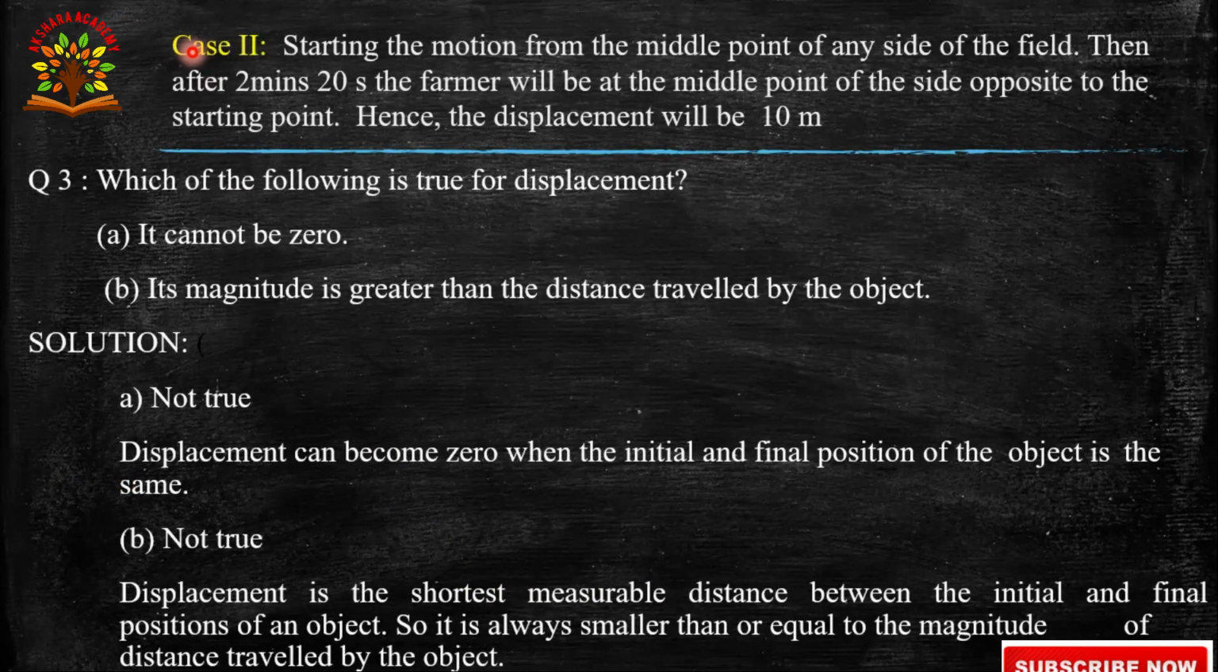Come to case 2. Starting the motion from the middle point of any side of the field, after 2 minutes 20 seconds, the farmer will be at the middle point of the side opposite to the starting point. Hence the displacement is 10 meters. Understood, I think. Next, go for the third question.